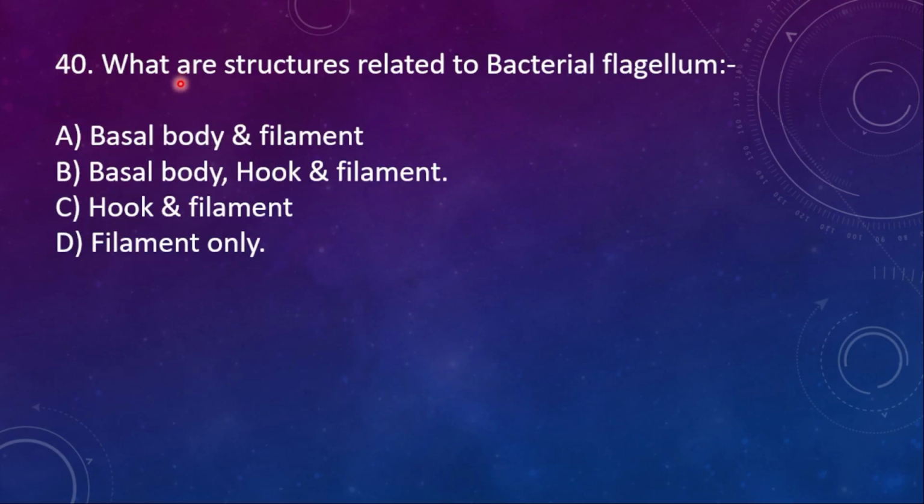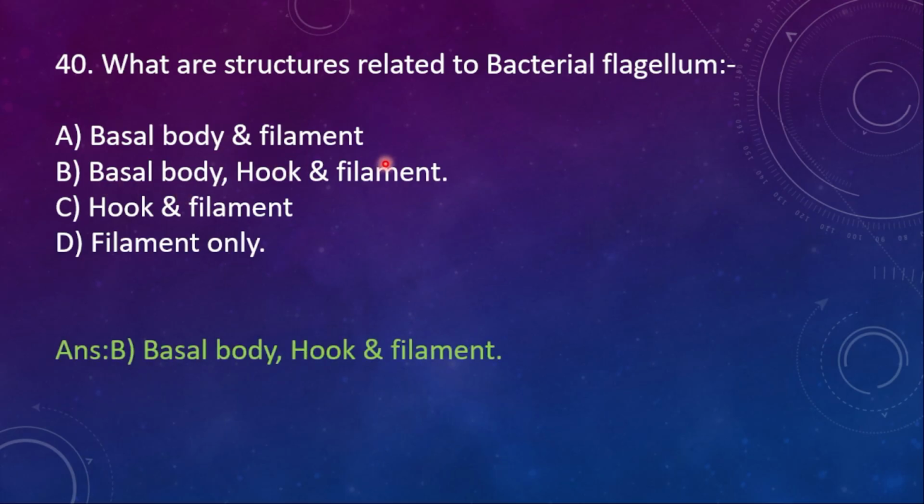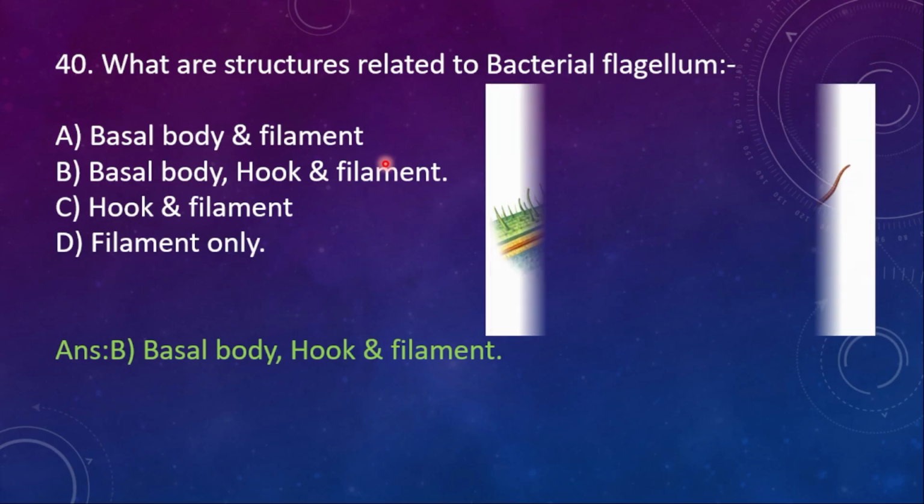40th one. What are the structures related to bacterial flagellum? Option A, basal body and filament. B, basal body, hook and filament. C, hook and filament. D, filament only. So here the right option is that bacterial flagellum has basal body, hook and then filament. So the right option is option B.